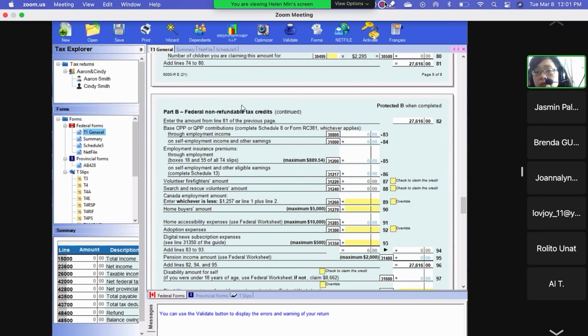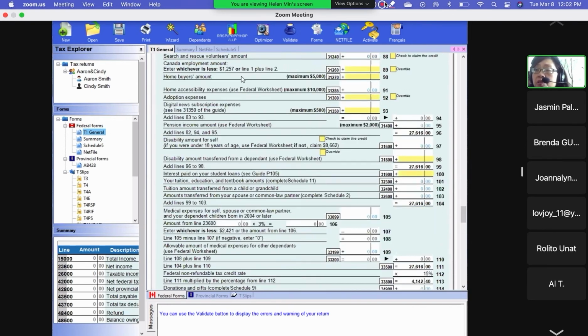It means if your tax payable is 1,000 and your non-refundable credits are 2,000, you won't get that extra 1,000 back because it's non-refundable. They won't give you this money, so sometimes you lose credit.